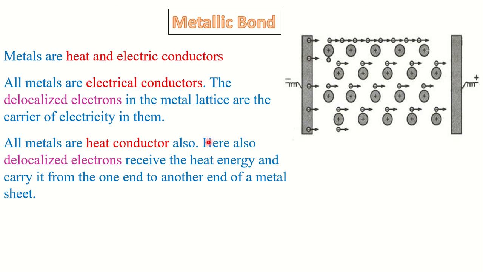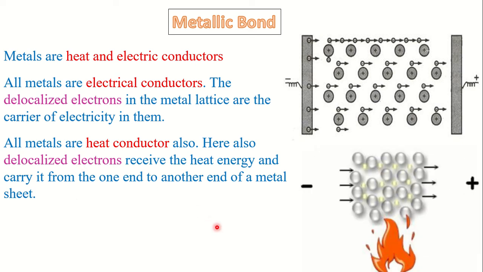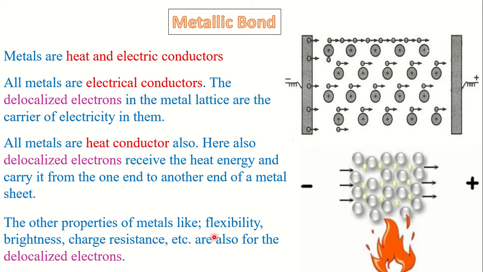All metals are heat conductors also. Here also delocalized electrons receive the heat energy and carry it from one end to another end of a metal sheet, like this way. So these delocalized electrons are responsible for these properties of metal. Not only these, other properties of metal like flexibility, brightness, charge resistance, etc. are also due to the delocalized electrons.